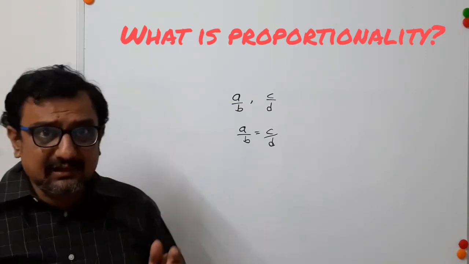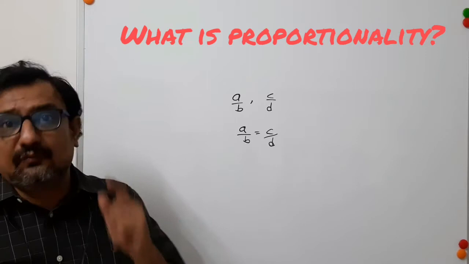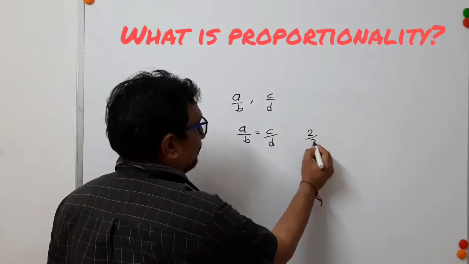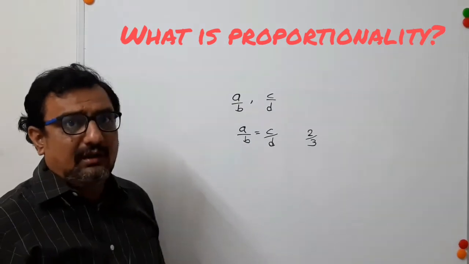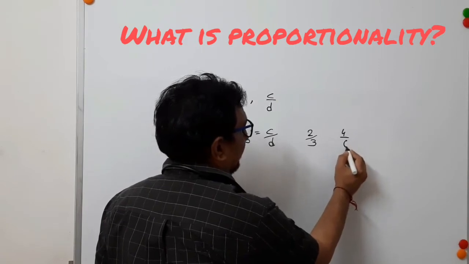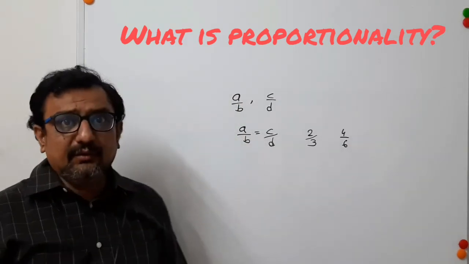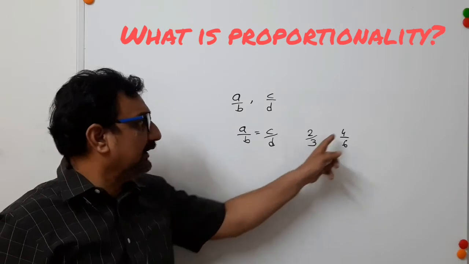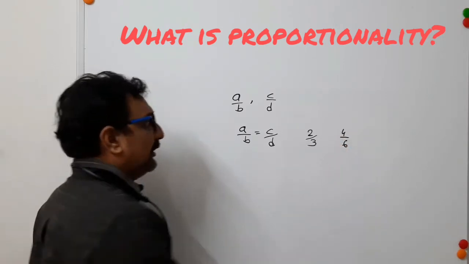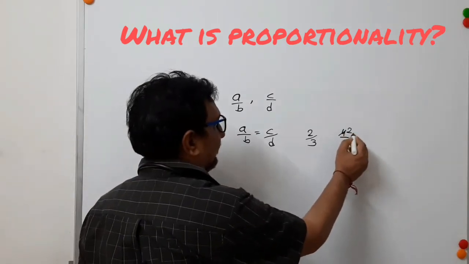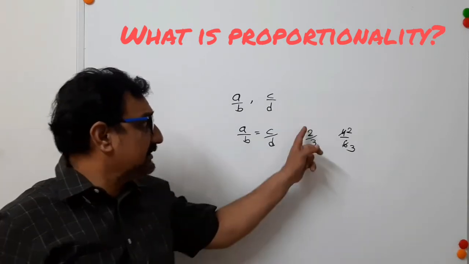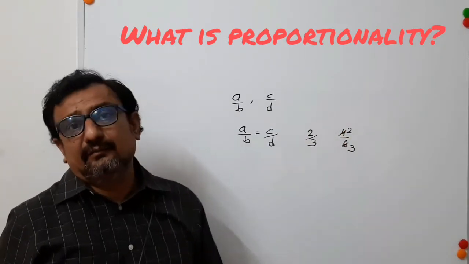Let us try to understand this with known values. Suppose one ratio is given, that is 2 by 3, and another ratio is given, that is 4 by 6. Here you know that 2, 3, 4 and 6 are different values. But if you reduce 4 by 6, 2 2s are 4, 2 3s are 6, which is equal to 2 by 3.